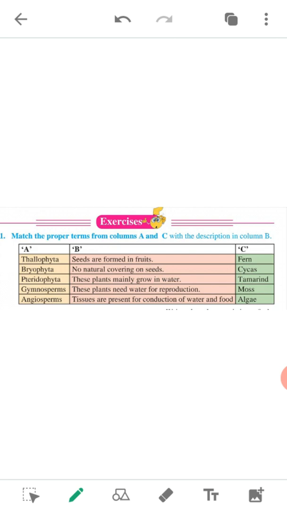See the match the pair again. Thallophyta, these plants mainly grow in water. Example algae. Bryophyta, these plants need water for reproduction. Example moss. Pteridophyta, tissues are present for conduction of water and food. Example fern. Gymnosperm, no natural covering on seed. Example cycas. Angiosperm, seeds are formed in fruit. Example tamarind. Write down this match the pair in your notebook. It is your homework.